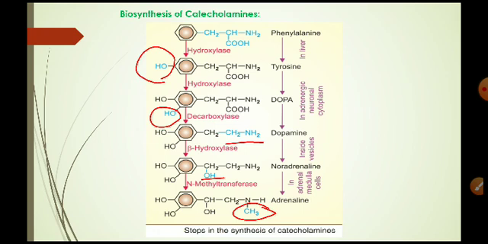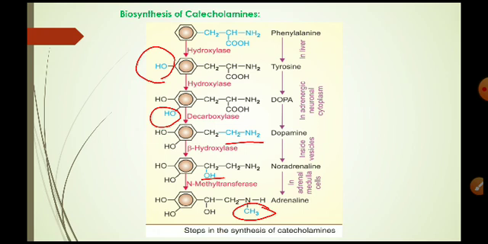Then biosynthesis of catecholamines. You can see this diagram of biosynthesis of catecholamines. Noradrenaline, adrenaline and dopamine are synthesized from the amino acid phenylalanine.